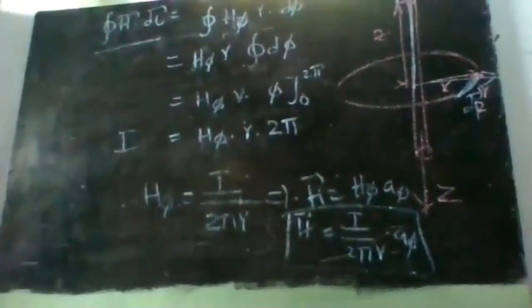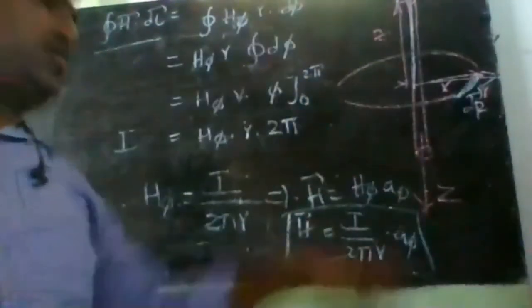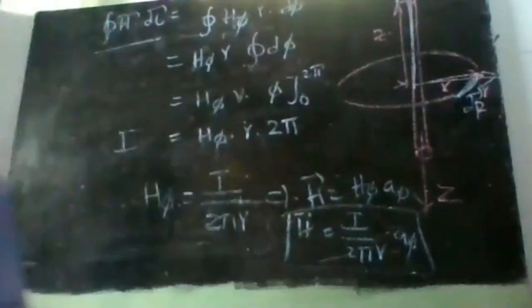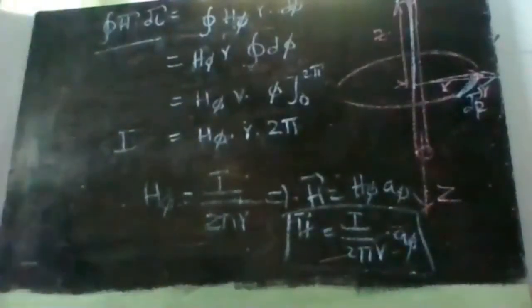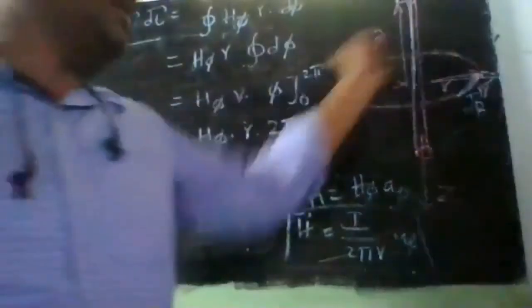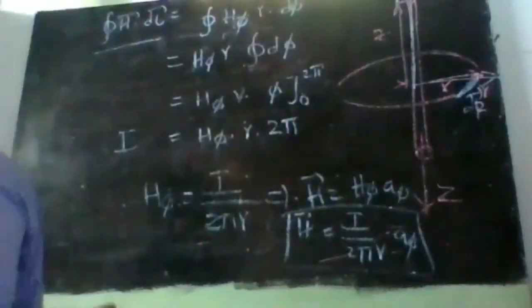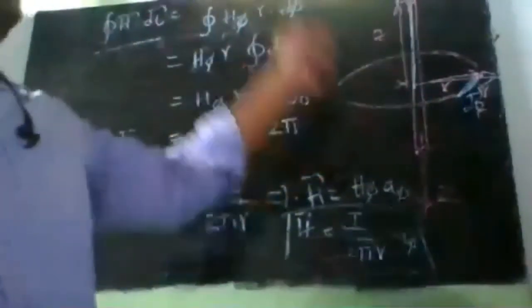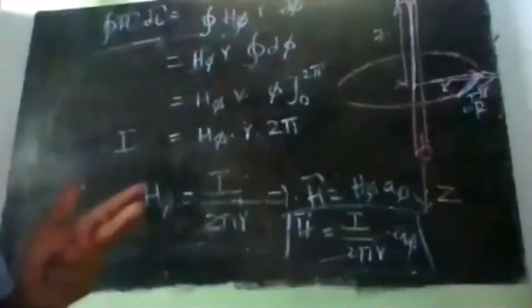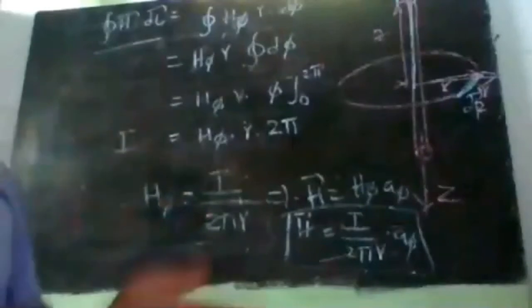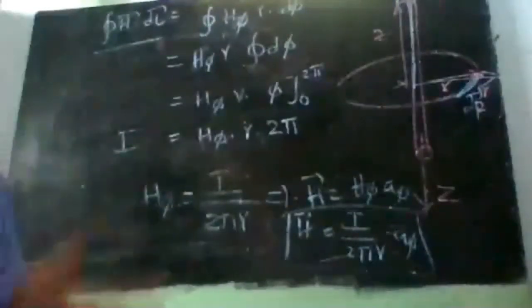This is the procedure. First, I have assumed an infinite line conductor placed in the cylindrical coordinate system. The Amperian path I have chosen is a circle. The coordinate system that I have taken is the cylindrical coordinate system. Third point, I have to identify the direction of H bar and dl bar. This is the important step.